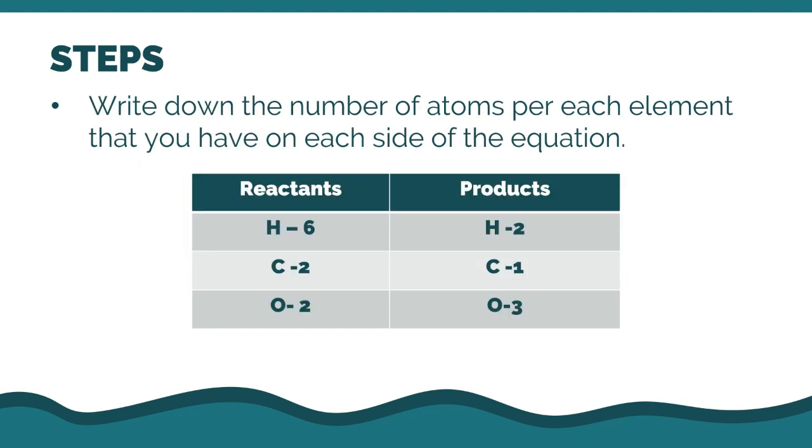The next thing that we need to do is write down the number of atoms of each element that you have on each side of the equation. So for example, on the reactant, meron tayong 6 na hydrogen, meron tayong 2 carbon, meron tayong 2 oxygen. While dun sa side naman ng product, meron tayong 2 hydrogen, meron tayong 1 carbon, at saka meron tayong 3 oxygen.